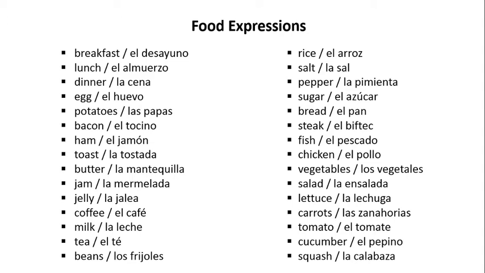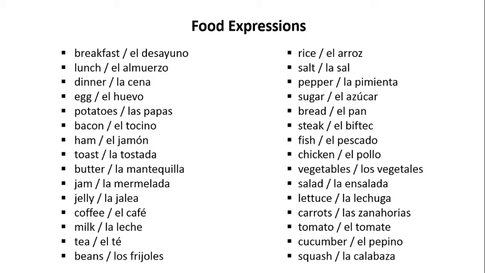Now, here is a list of common food items. I'll begin at the upper left. Breakfast is el desayuno. Lunch is el almuerzo. Dinner is la cena. Egg is el huevo. Potatoes is las papas. Bacon is el tocino.